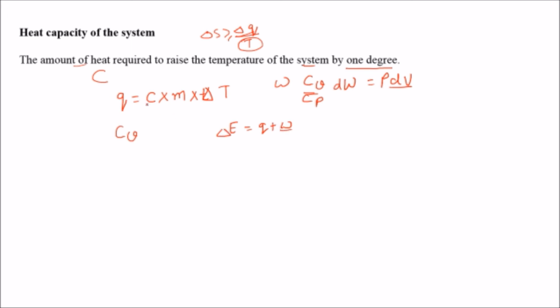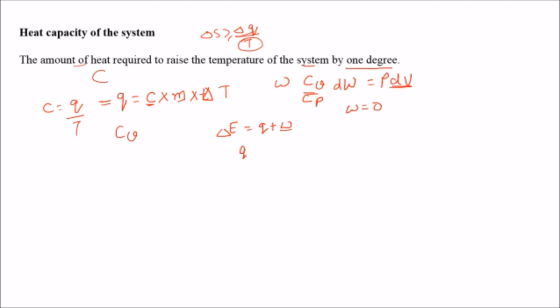When we express C with this equation, how can we replace it here? C is equal to, if we ignore the mass of the system, Q by T. We express it here as Q by T. So here W is 0 at constant volume, because del V is not changing, so work done is 0.